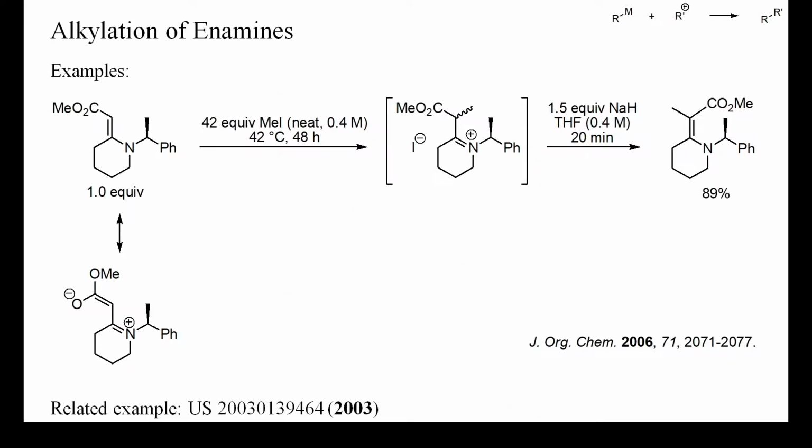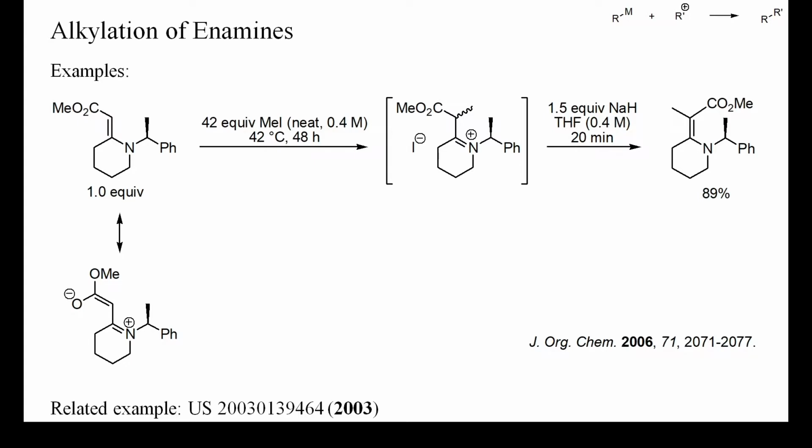Some enamines form part of so-called push-pull olefins, that is, alkenes with one electron-withdrawing and one electron-donating group, as in the starting material of this example. Such enamines are much less basic and nucleophilic than, for instance, those of the previous examples.